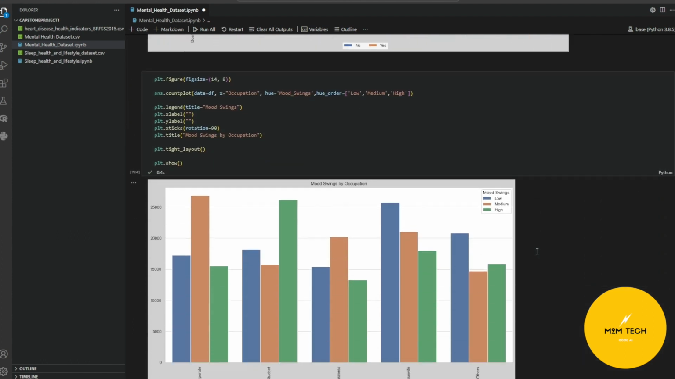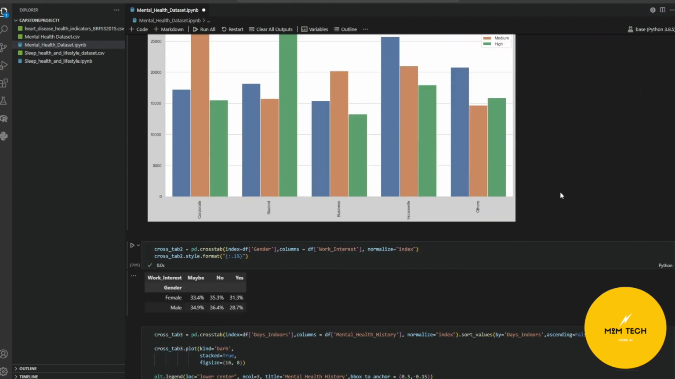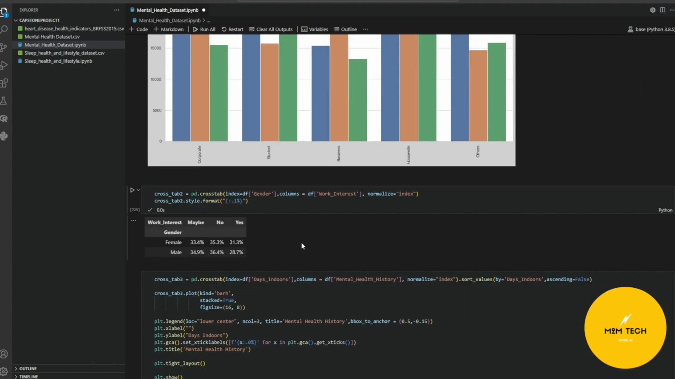The next one is the graph of occupation correlated with the mood swings and the amount of people who responded. How many mood swings do they feel they have? After that, I just wanted to check how much work interest there is divided by the sexes. It seems like males are a little bit less interested in work on average than females.